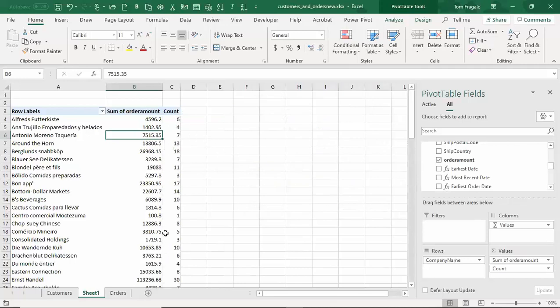Now I have a sum and a count, right? So I can start to get great information. So this is really telling us that this customer had 6 orders and they totaled to be that number there.